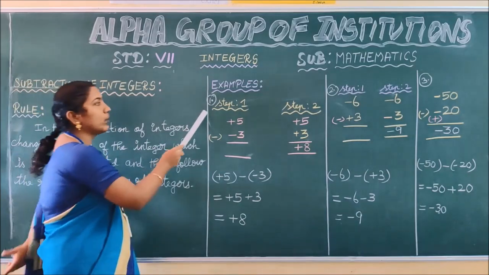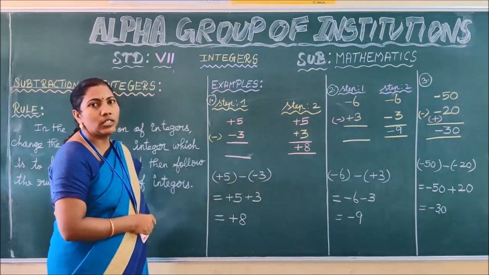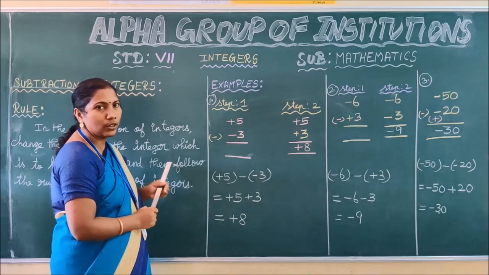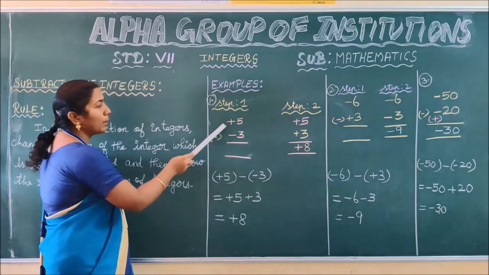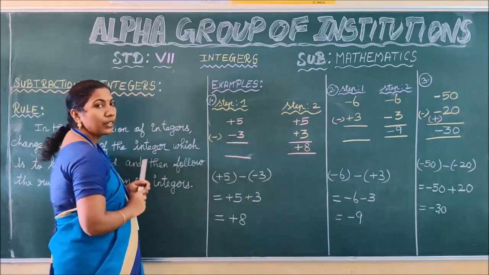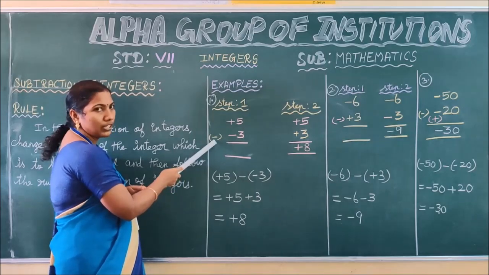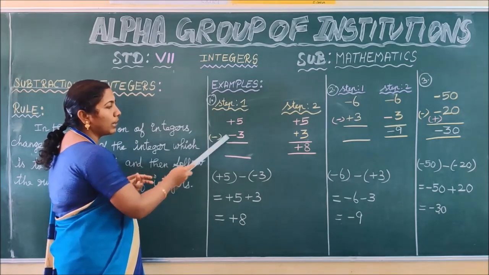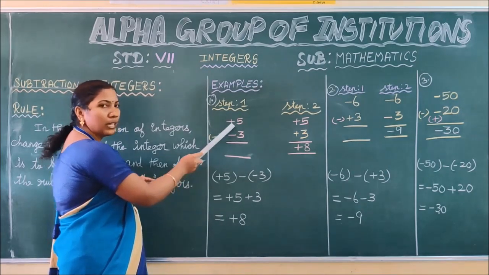See the first example, children. This is a very important sum. You have to listen carefully, children. Okay. See the question. Plus 5 minus 3, and the operation is subtraction. That is, you have to subtract minus 3 from plus 5.